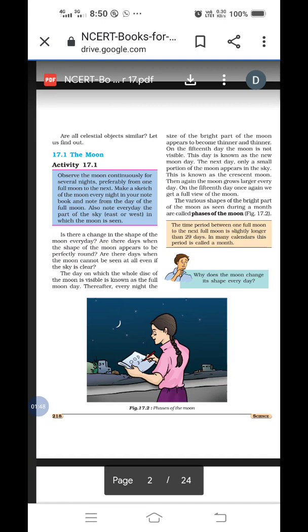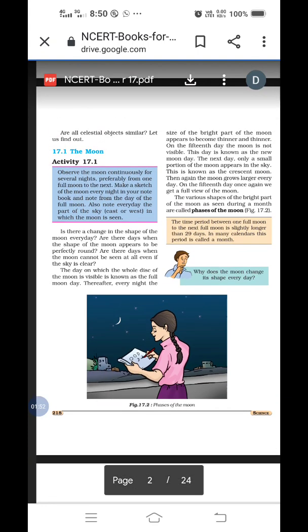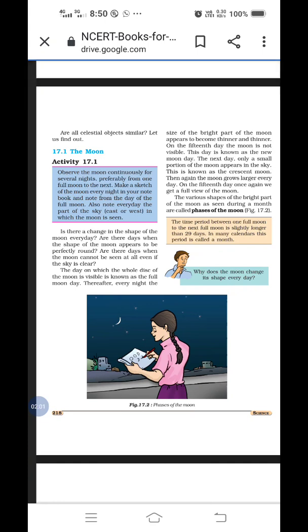Then listen, what are the phases of the moon? Why is it called the phases of the moon? What is the environment on the moon? Is it possible to live on it? We'll find out all the answers in that para. Everybody knows, is the shape of the moon the same every day? No. Why is it not the same?